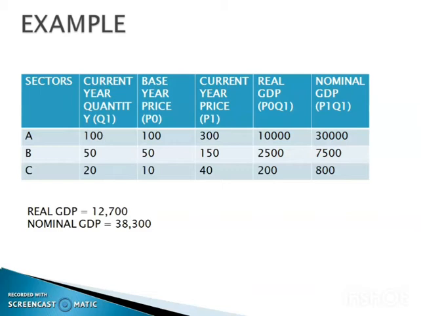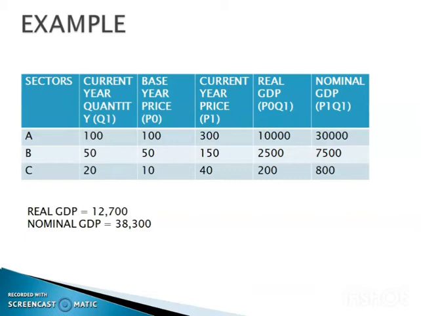From the example, we can understand real GDP increases only due to change in output, but nominal GDP shows a high figure without any rise in output. This is the difference between real GDP and nominal GDP.